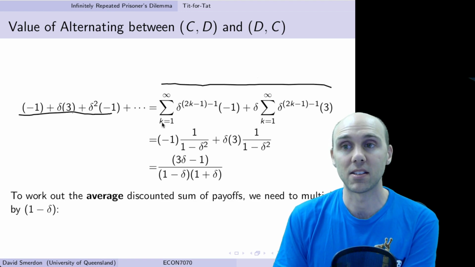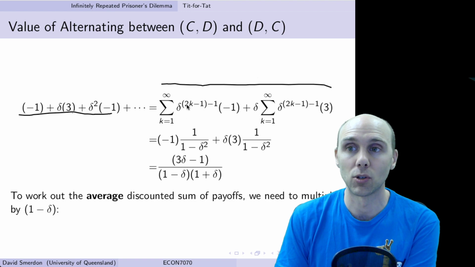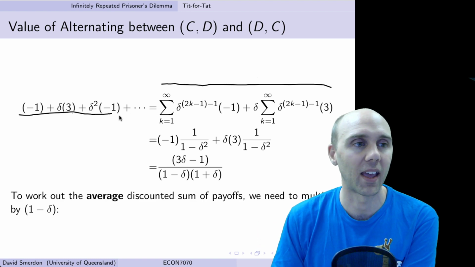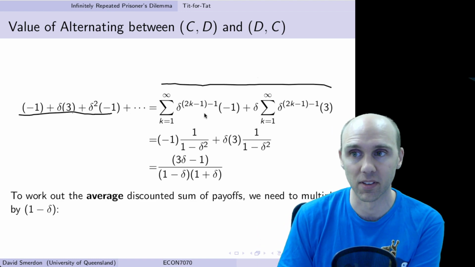What about when k is equal to 2 over here? Well, then we get 2 times 2 is 4, minus 1 minus 1. So that's delta to the 2, delta squared, times -1. So the next term is delta squared times -1. And you can keep putting in the k's to see that it actually adds up to this sum.